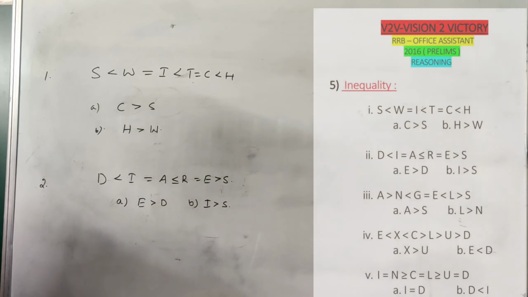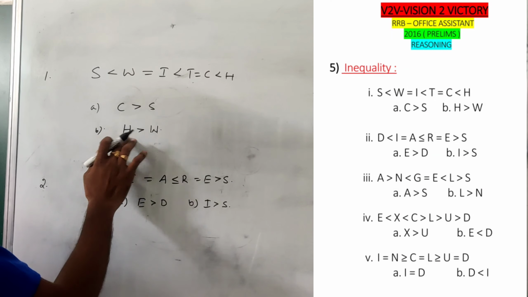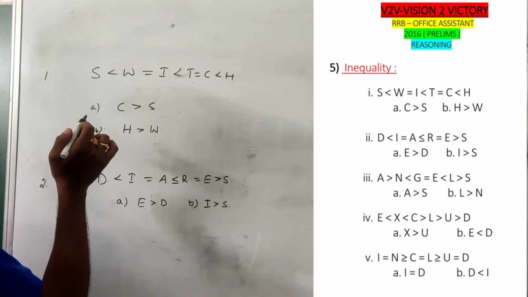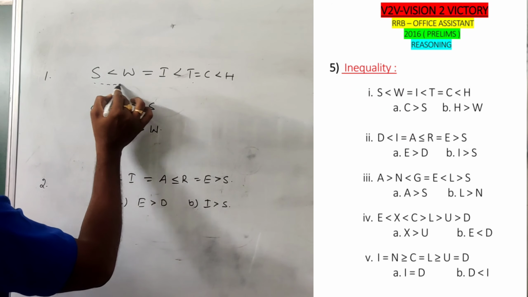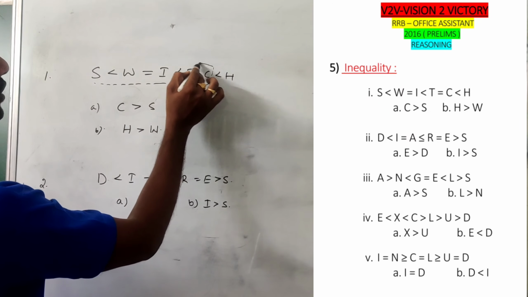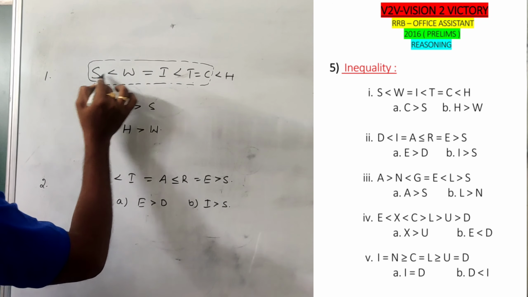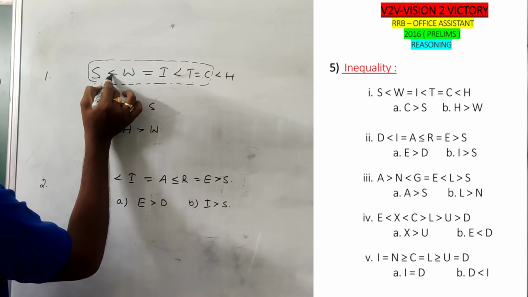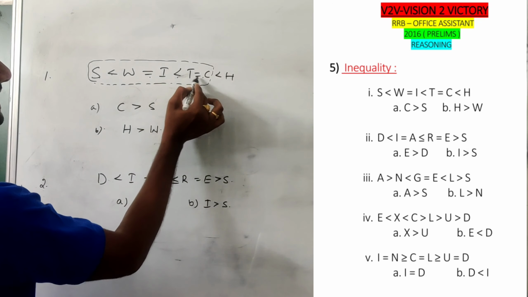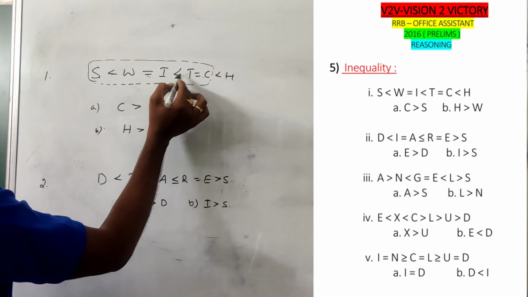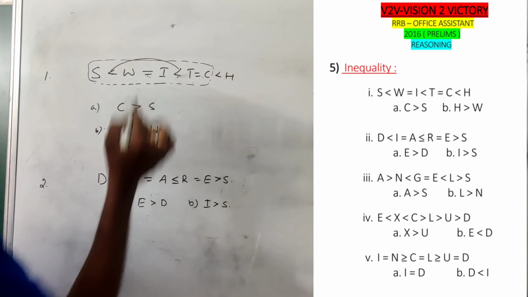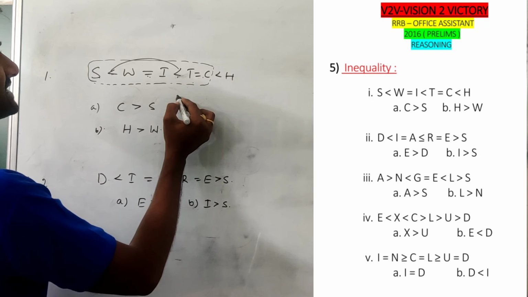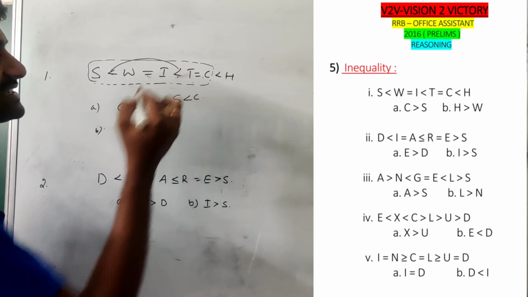Okay, see the inequalities. C greater than S, H greater than W. For C, we want to show S less than C. If you observe all these parameters, taking S to C, pick the common part: less than or equal, less than or equal. If you have less than or equal, the common part is less than. So definitely we can satisfy the condition S less than C. Clear?